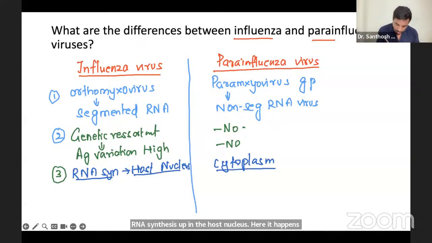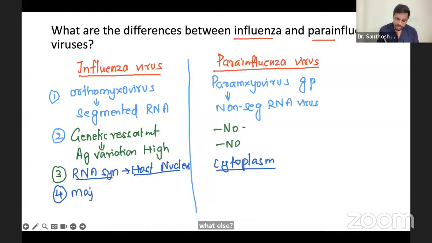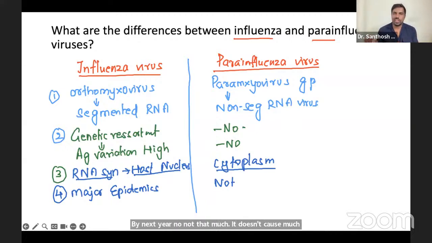Now, what else? Genetic reassortment causes major epidemics and pandemics. Here, not that much. It doesn't cause many epidemics and pandemics. So these are some basic differences. If you write this, it is more than enough. If you mention RNA synthesis, major epidemics, etc., the examiners will definitely be happy with that. So that's all about the differences between influenza and para-influenza. That also we have explained here.